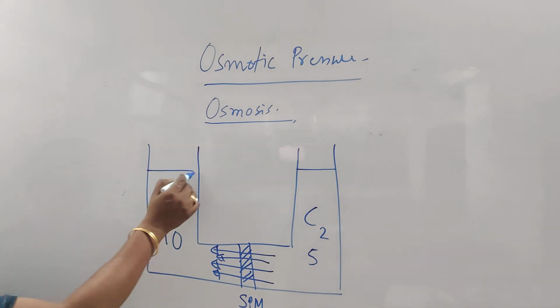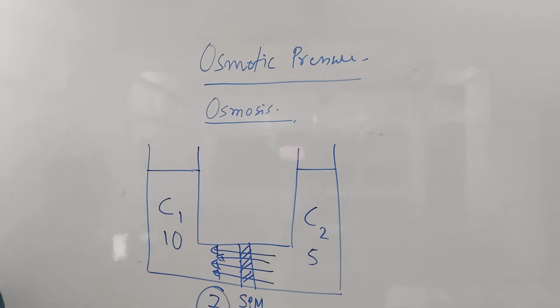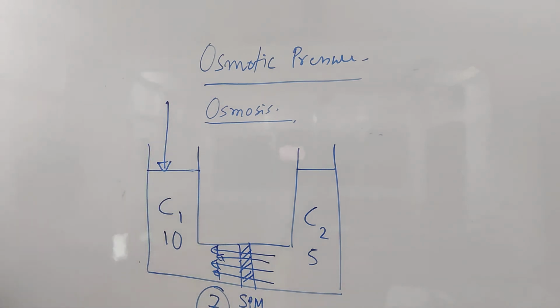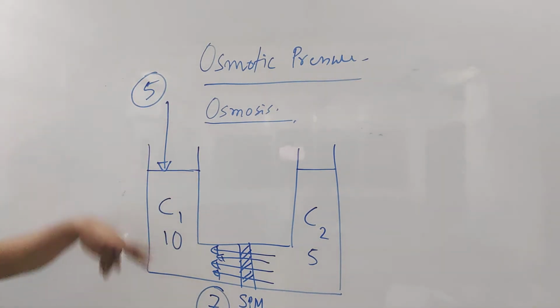Now suppose the pressure by which the water molecules are flowing is 7. Now I am applying certain pressure from outside in the opposite direction. Suppose I am applying pressure 5 from outside.